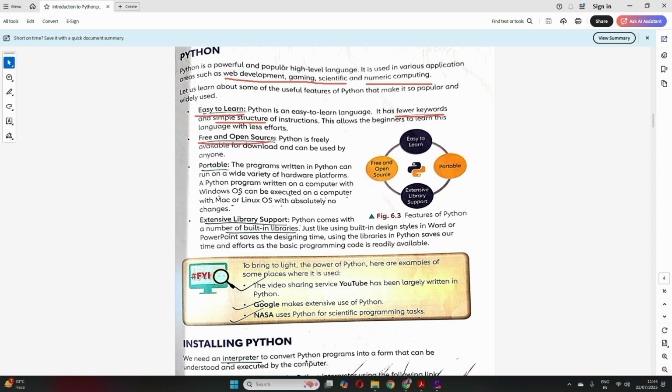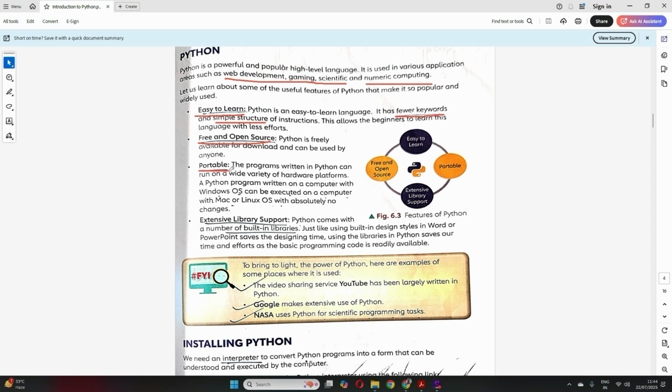Then it is free and open source. You can download Python freely from anywhere. There's no charge involved with downloading Python. You can have it free on the internet itself. Then it is portable. Portable, you have already understood before also. Portable means it is not machine dependent. It is machine independent, right?